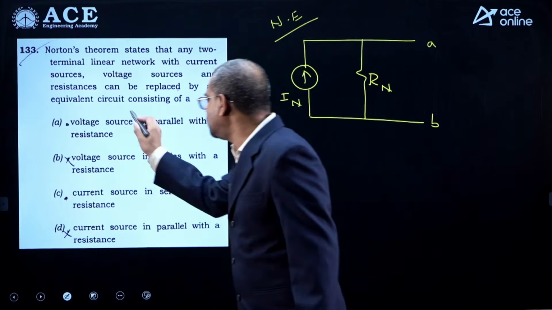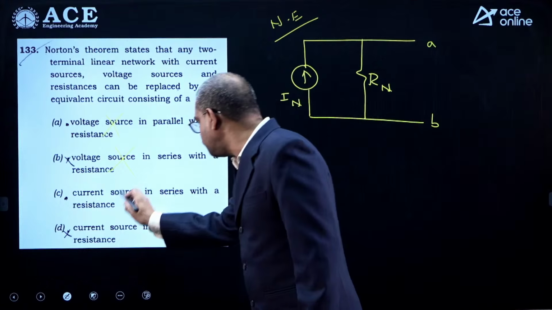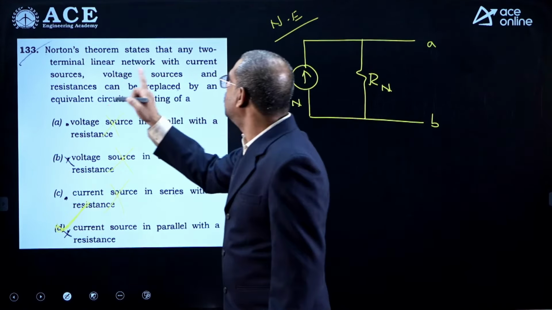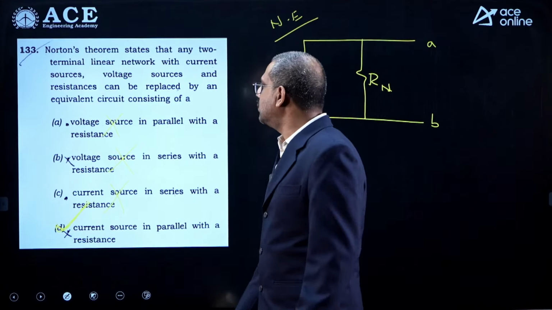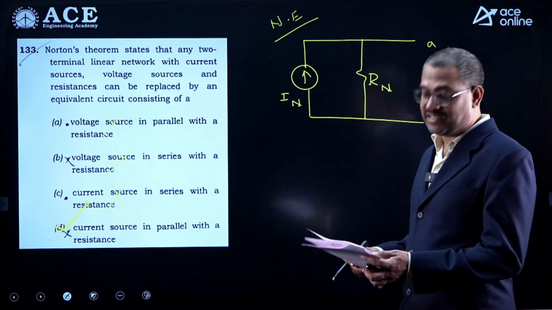Voltage source in parallel with resistance, wrong. Voltage source in series with resistance, wrong. Current source in series with resistance, absolutely wrong. Current source in parallel with resistance, that is Norton's. Norton's theorem states that any two terminal network can be replaced by a current source in parallel with resistance. So option D, okay? Yes, it is clearly option D.